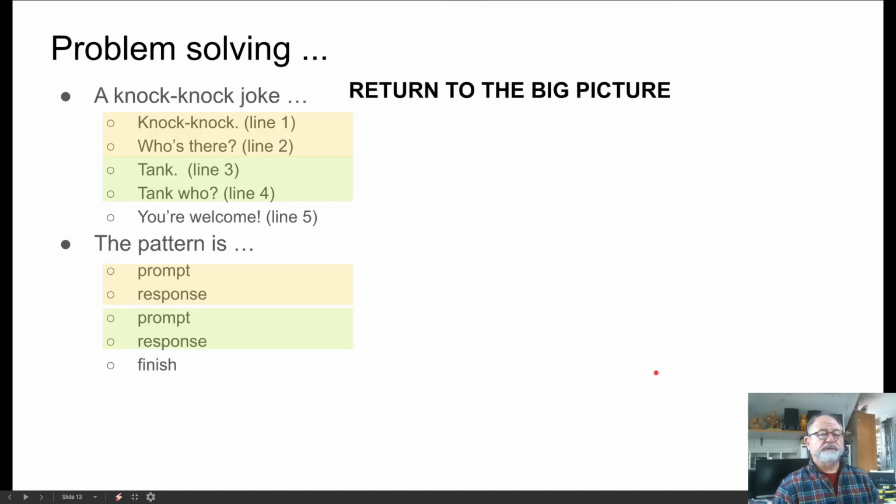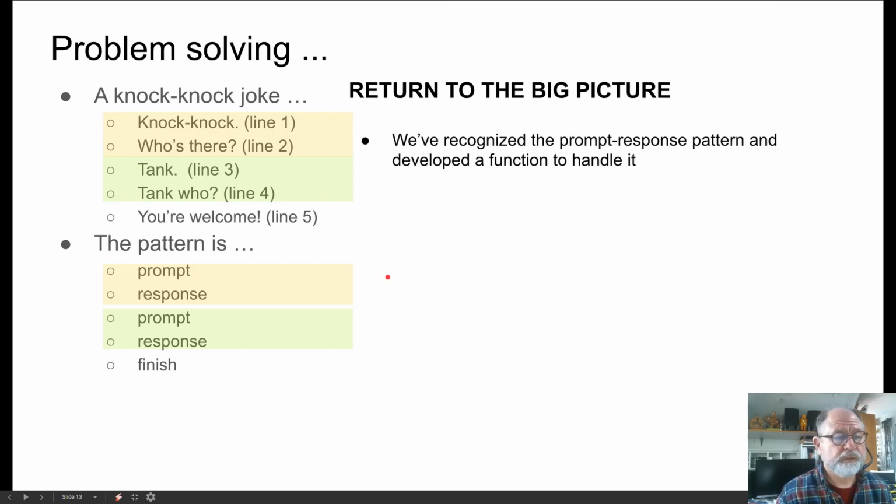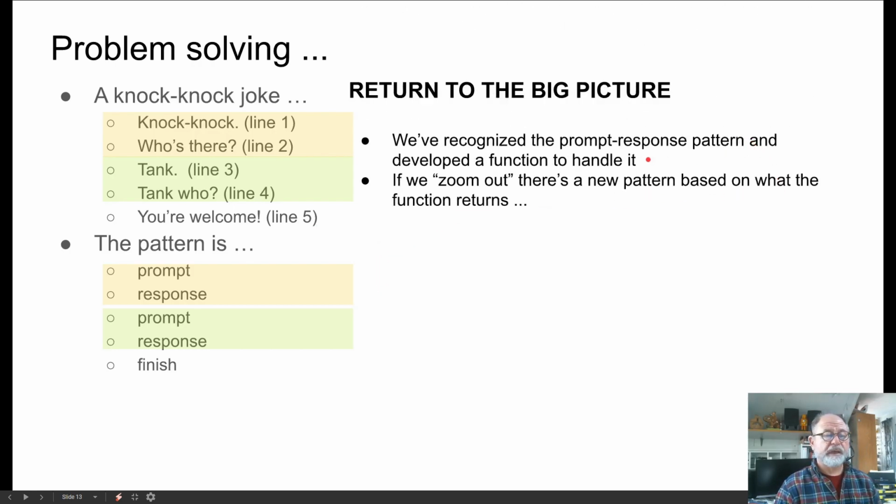Okay, so now back to problem solving. We'll return to the big picture now. As we tell the knock knock joke, we have this pattern, and then we have the pattern again, and then we print the punchline. So we recognize the prompt response pattern, and we developed a function to handle it. And there's this new pattern.